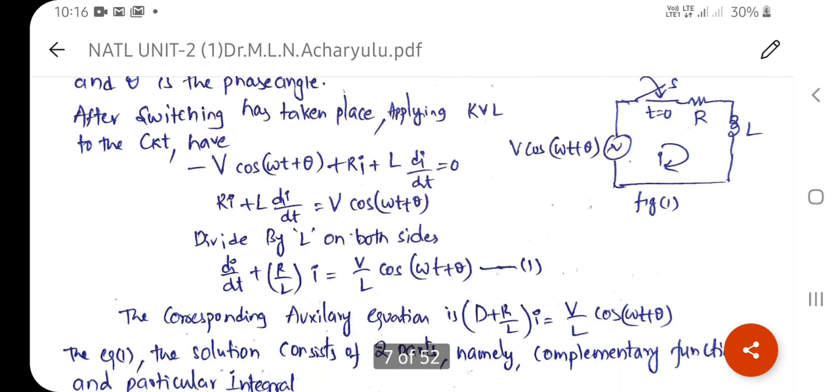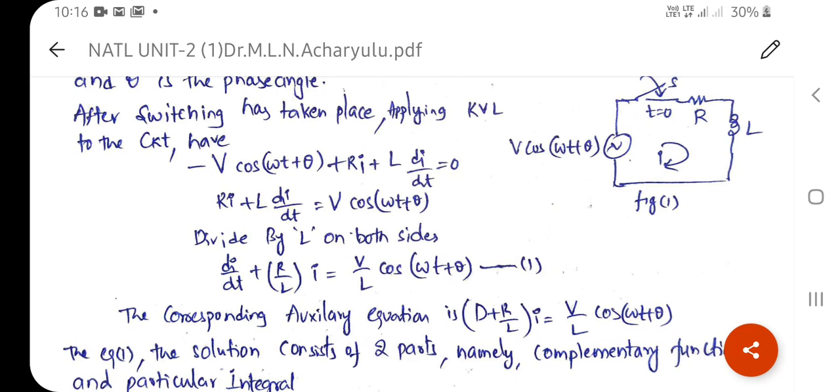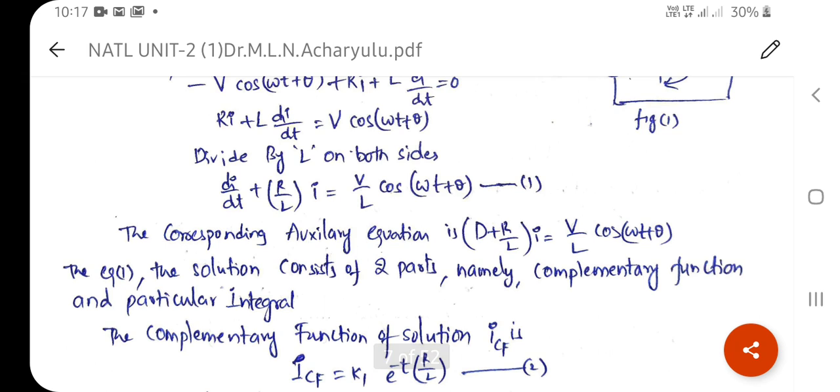Now dividing by L on both sides, we rewrite the equation as di by dt plus R by L into i equal to V by L into cos(omega t plus theta). This is equation number 1. The corresponding auxiliary equation is a first order differential equation, so D plus R by L into i is equal to V by L into cos(omega t plus theta). The solution of equation 1 consists of two parts, namely the complementary function and the particular integral.